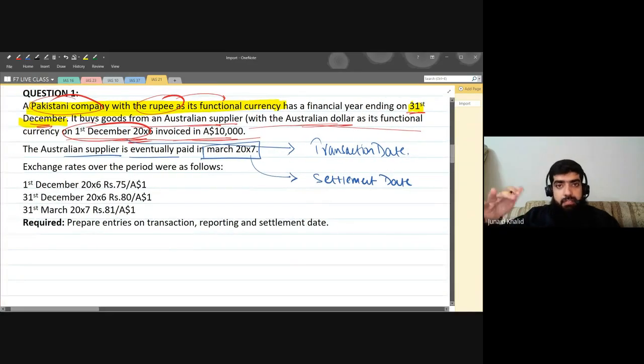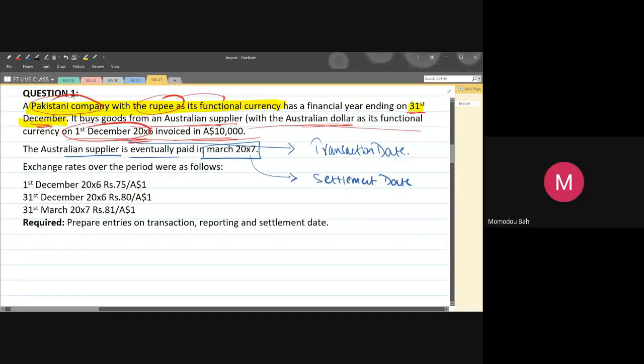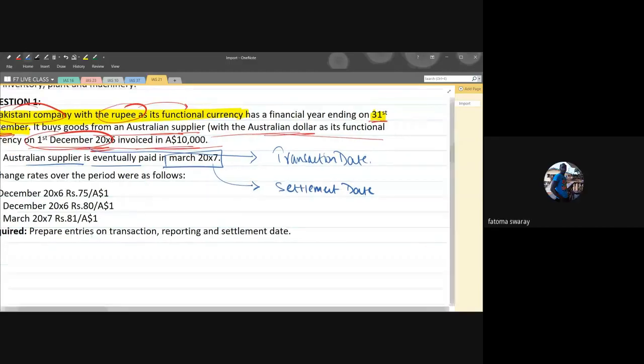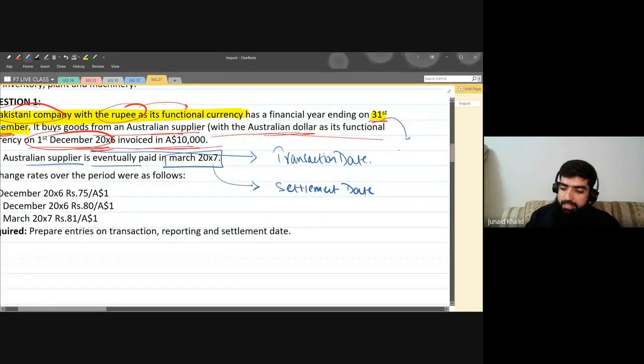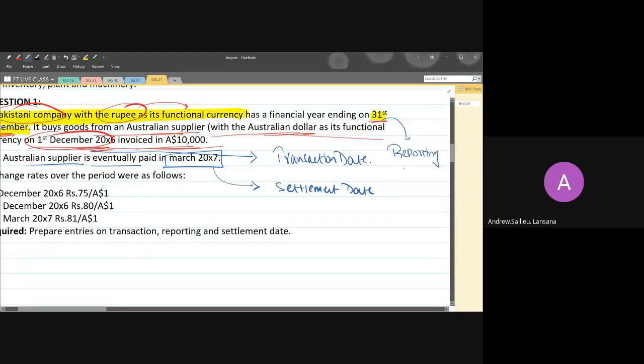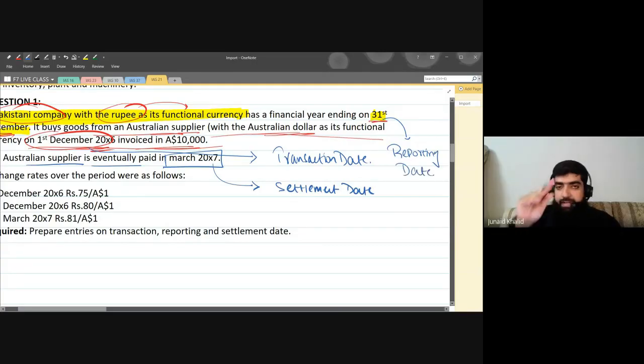The reporting date is the accounting year end, or the date at which the financial statements are prepared. Can you guys please identify where the reporting date is? 31st December. Yes, 31st December is basically the reporting date. Yes, this is the reporting date, right?